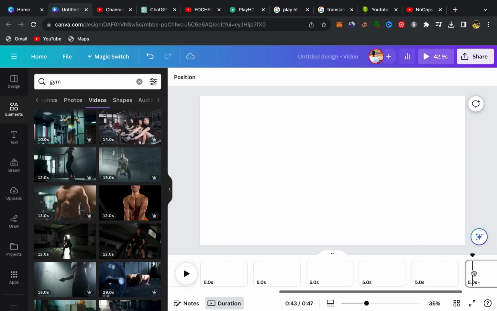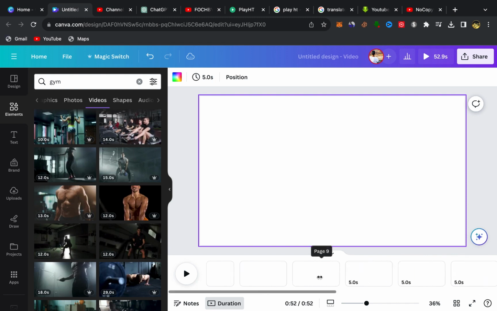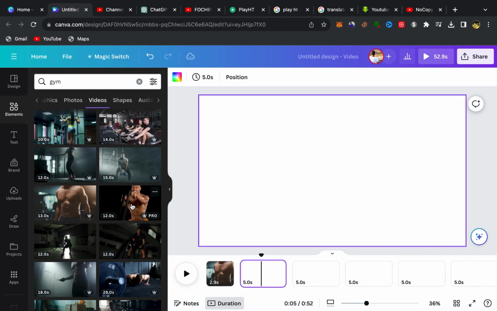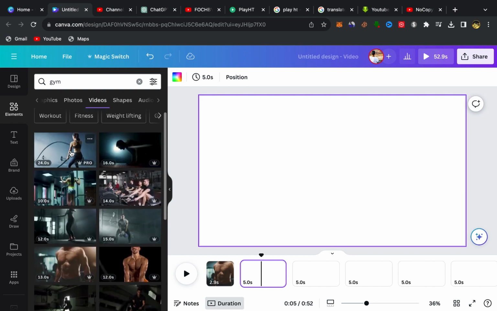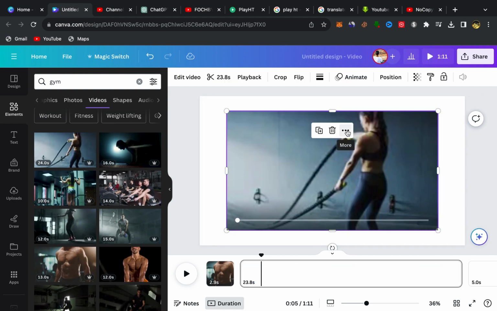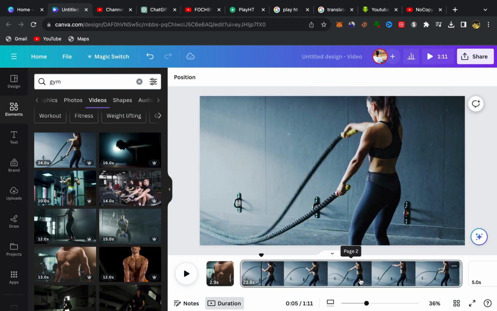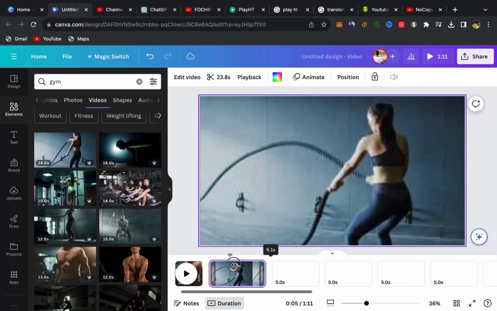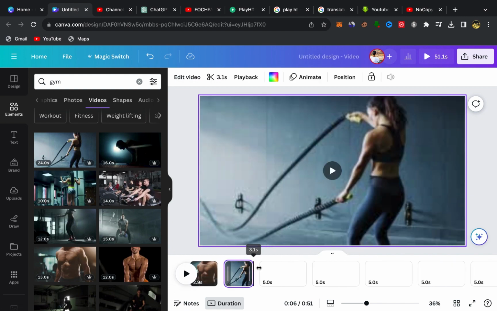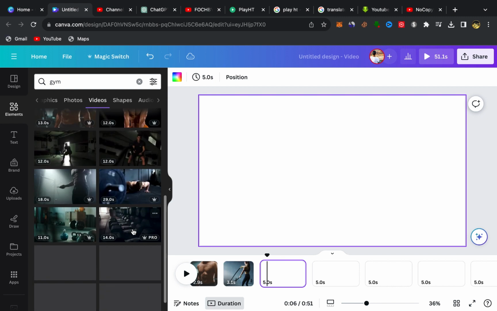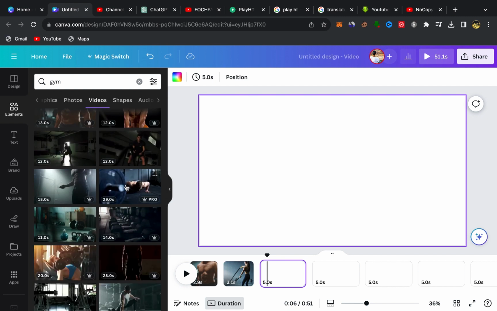I'm going to add more pages like this and go back to the next page. Let's see, I will choose this one for example. I want to choose this video. Click on these 3 points, set the video as background, make it short, click on the next page, scroll down, and you will find a lot of videos here.